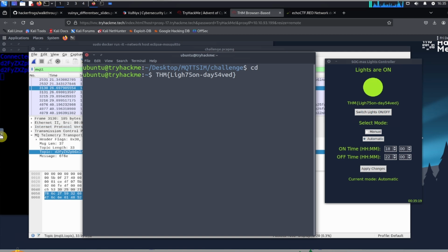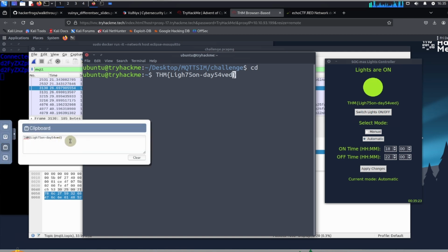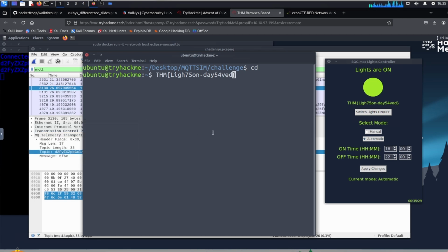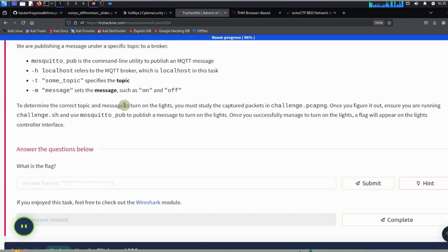Then we go over to our control panel over here in the clipboard, copy this, and then go back to the TryHackMe page and answer the questions over here. So what is the flag? Paste in the flag over here, and then click on submit.